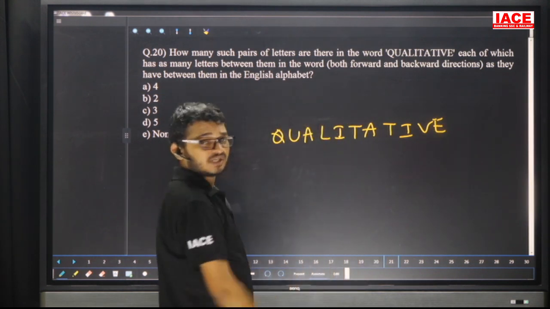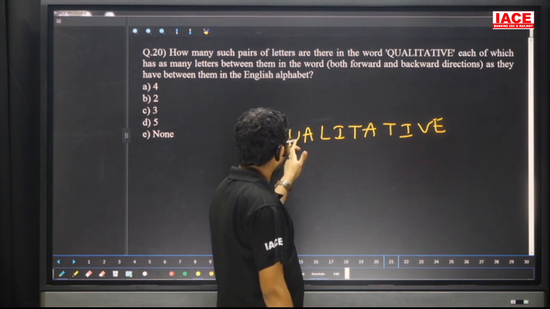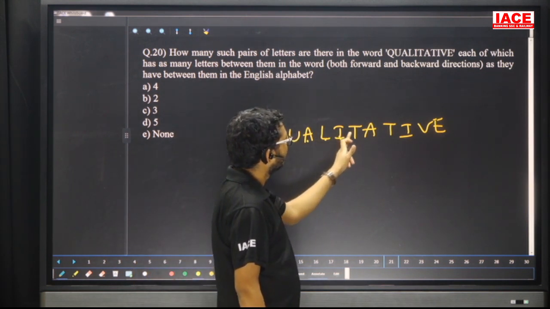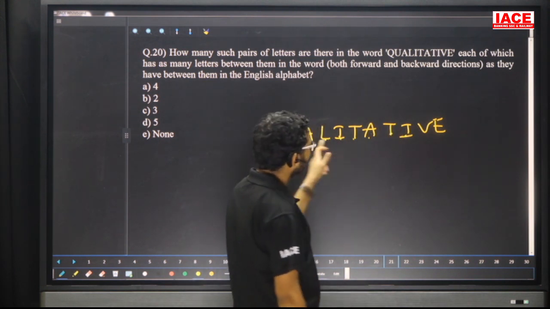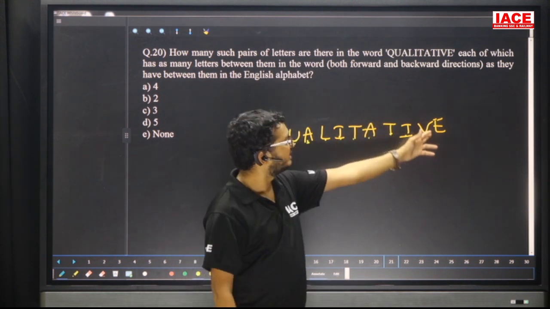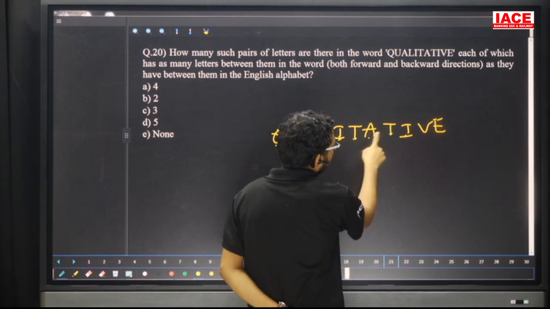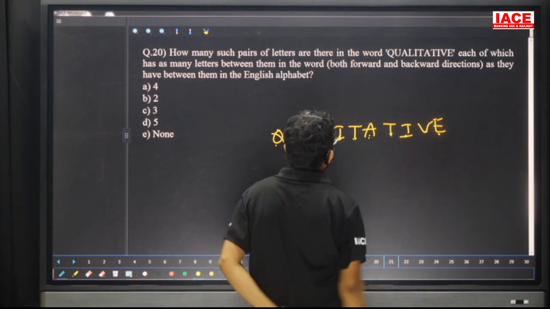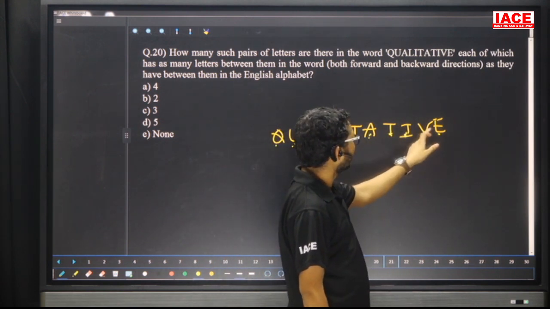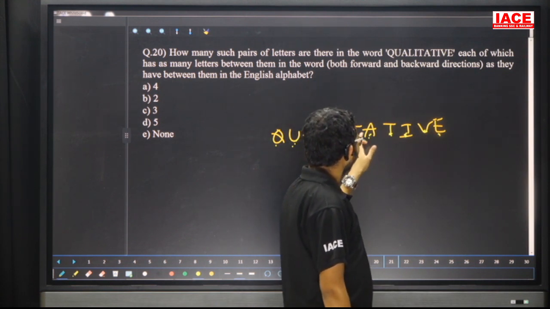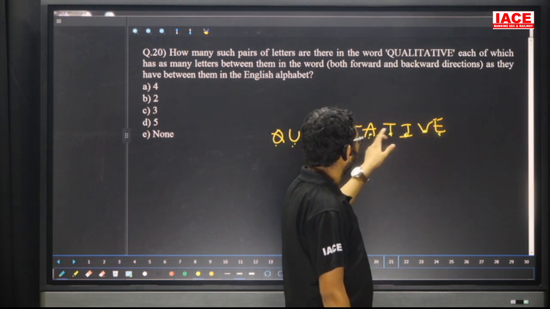So both forward and reverse. Check here. In alphabetical order, after Q, what will come? R, S, T, U, V, W, X, Y, Z. No. After U, V. After U, the next letter is not there. See here, U here, V here, no chance. Then leave it. Next, A, B, C, D, E, F, G, H, I, no. After L, M, N, O, P, Q, R, S, no. After I, J, K, L, M, N, O. Next, after T, U, V, W, no.